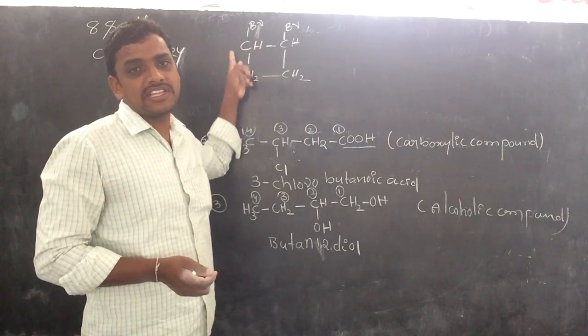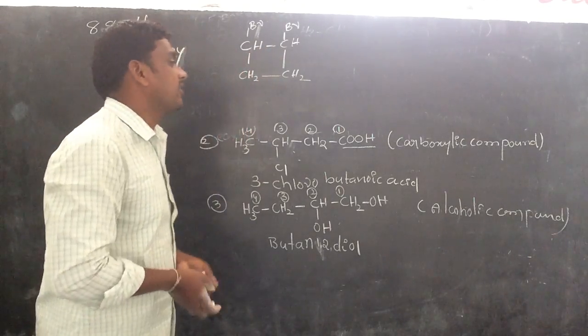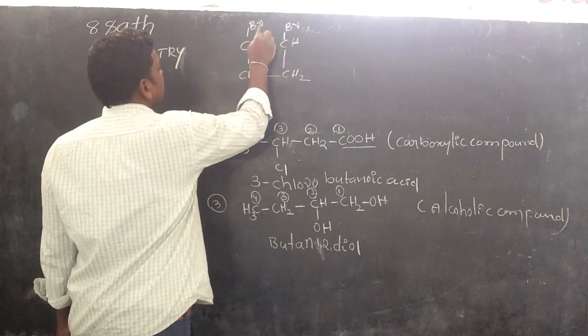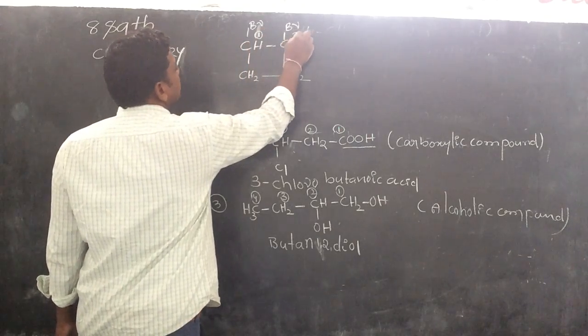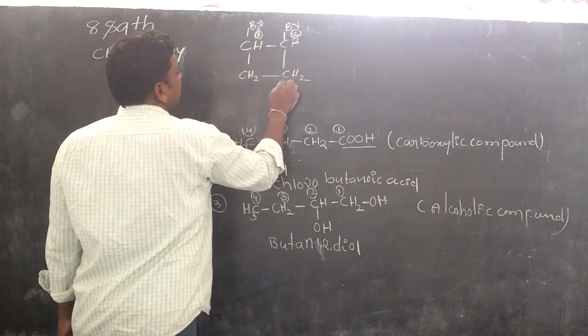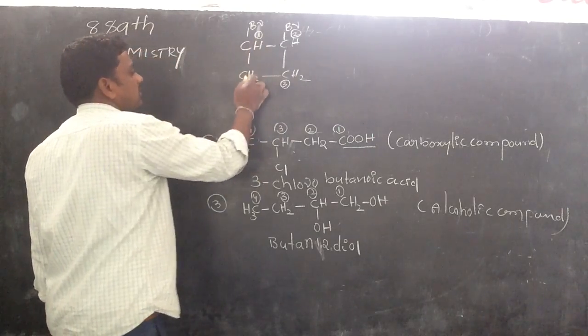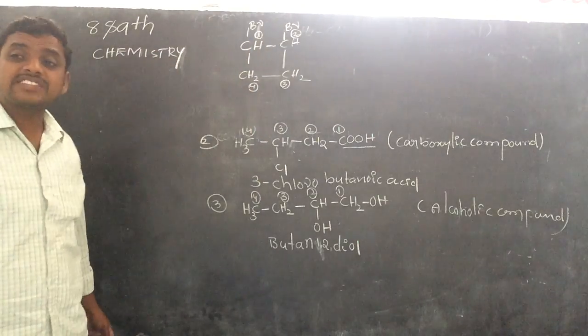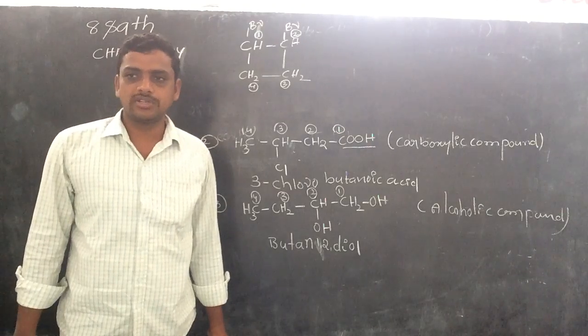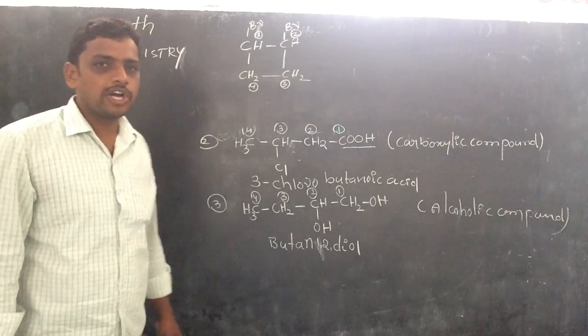I am giving the numbers 1, 2, 3, 4. The first carbon and the last carbon are linked, so the compound is a cyclo compound.